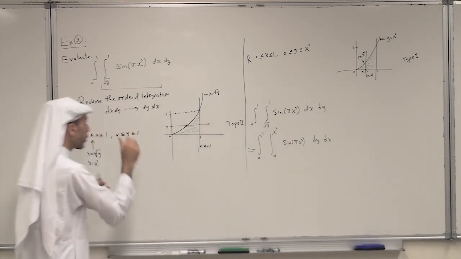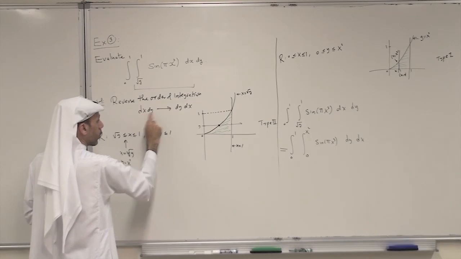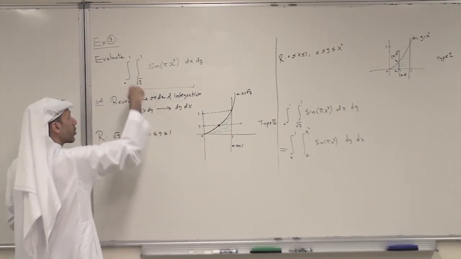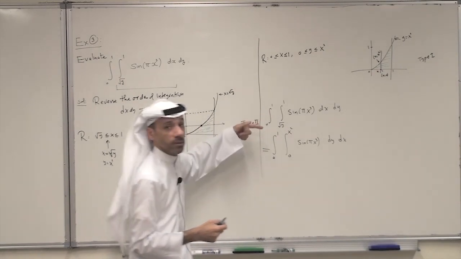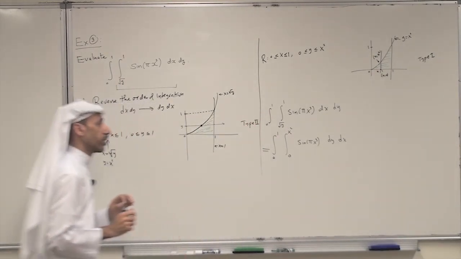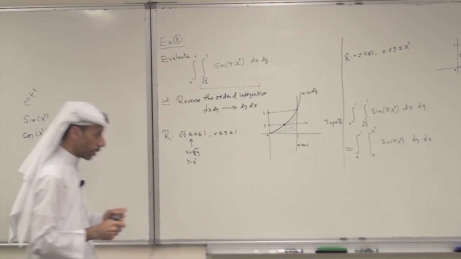So really, when you reverse the order of integration from dx dy to dy dx, the limits of integration will change. They are not the same. This is very, very important.